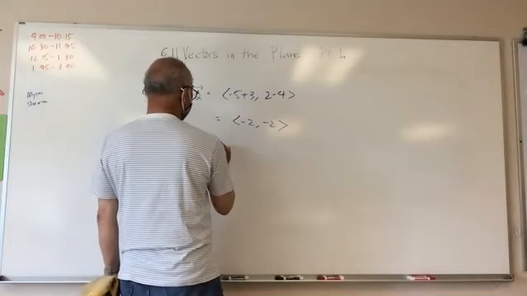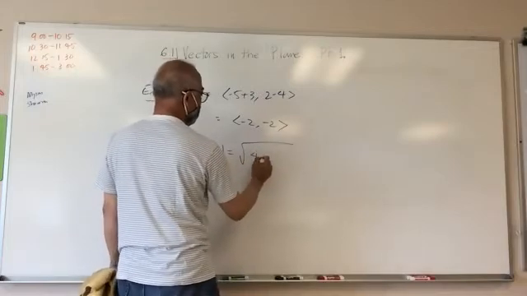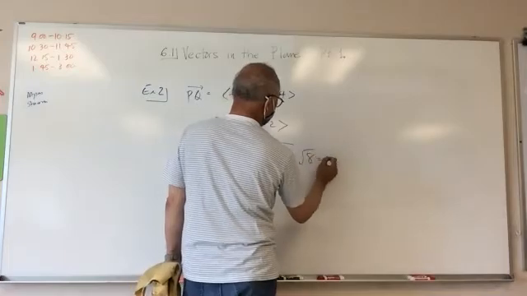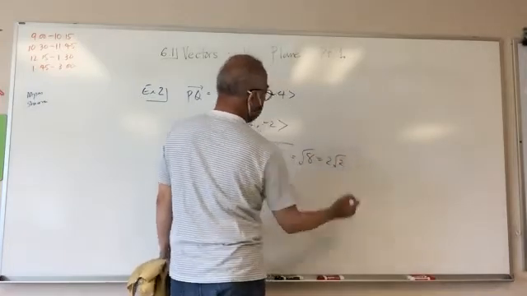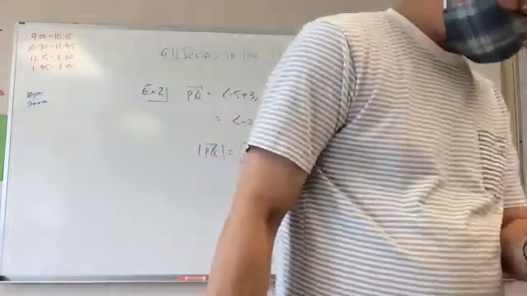So the magnitude of PQ is going to be square root of this squared plus this squared. Okay, so we're good with that.